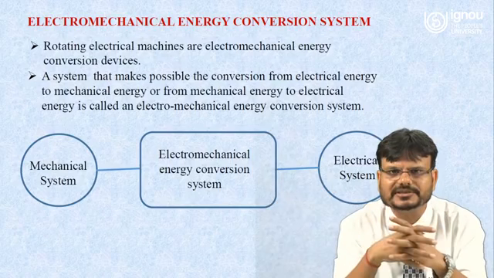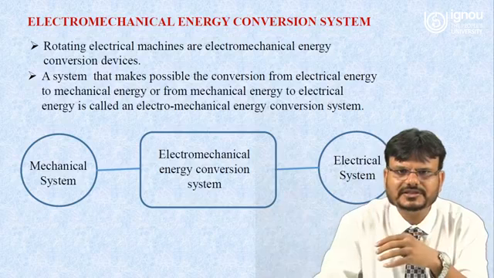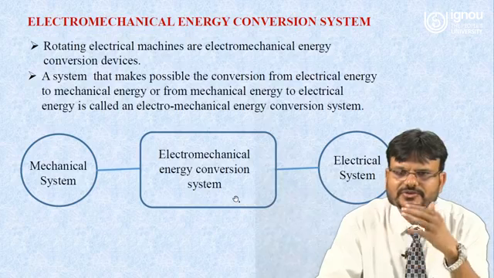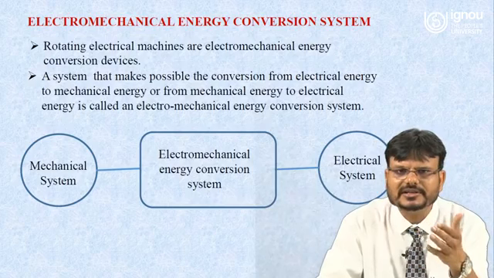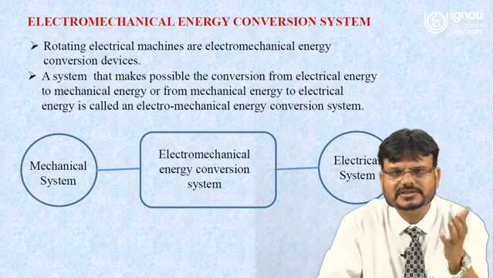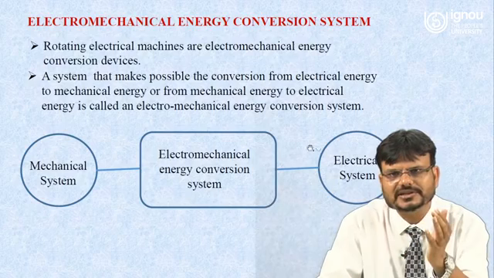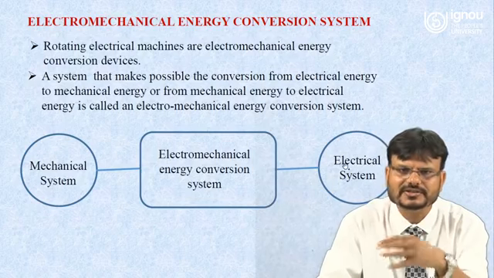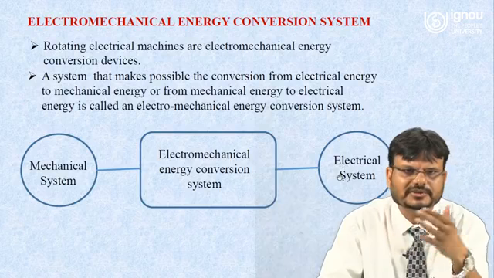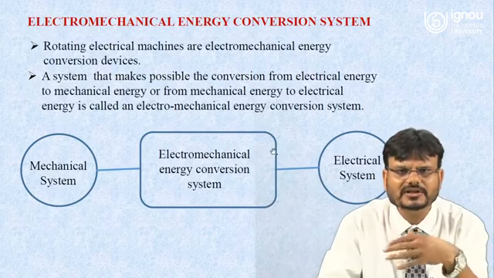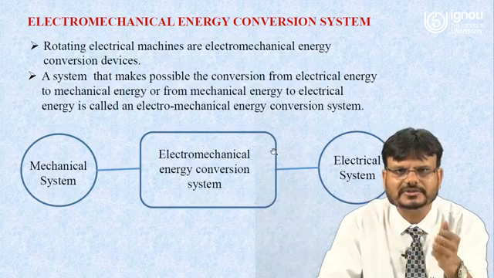An electromechanical energy conversion system is a system in which mechanical energy can be converted into electrical energy, or in reverse, electrical energy can be converted into mechanical energy. Then this system is called an electromechanical energy conversion system.